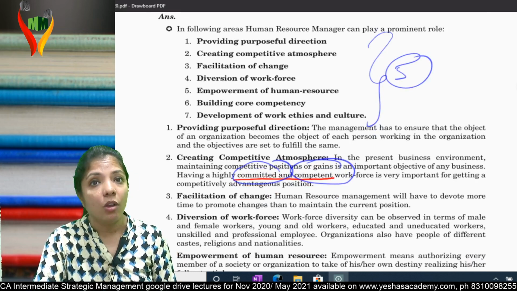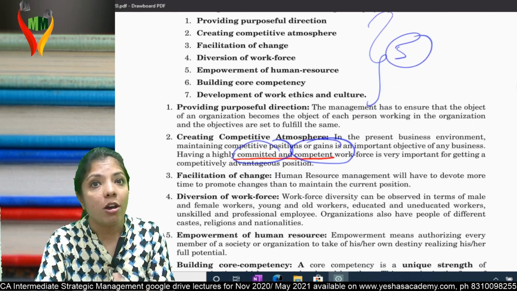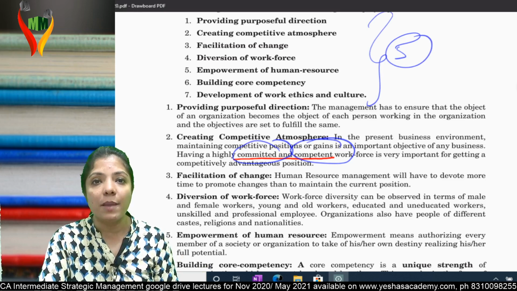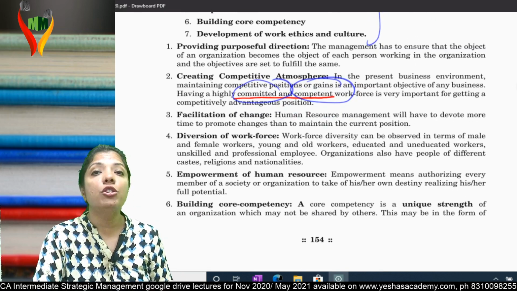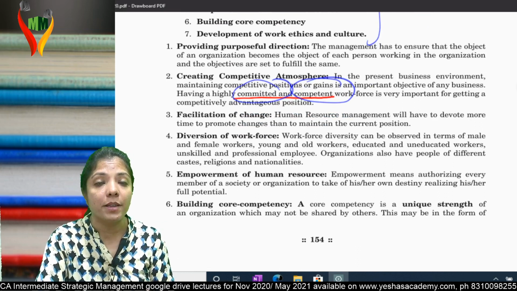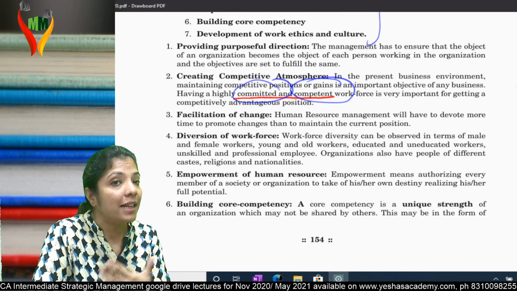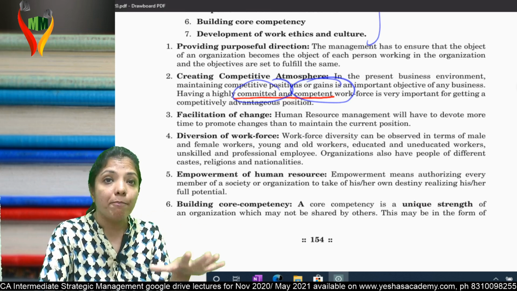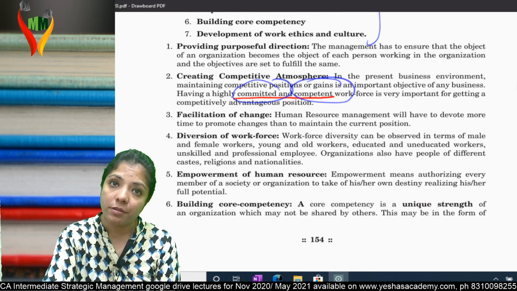See, one thing constant in the world is change. Am I clear? Who ensures that change? HR. They keep on training you so that you keep on adapting to the change. Fourth, diversion of workforce. Diversion of workforce means how many males, how many females, how many educated, uneducated, unskilled, professional, young people, old people. The HR team ensures proper diversion of workforce.